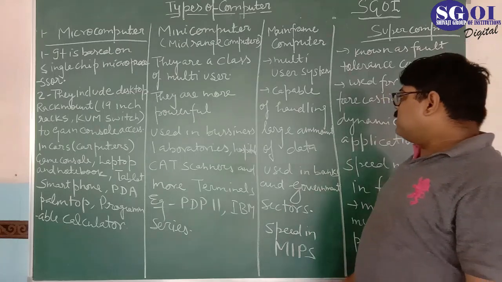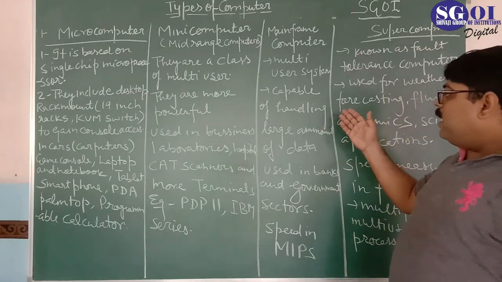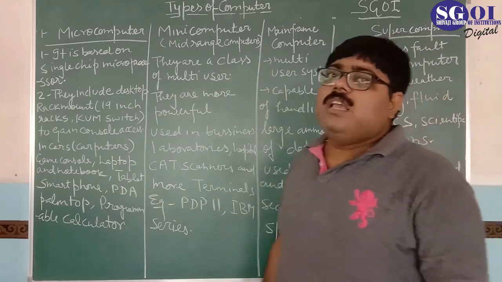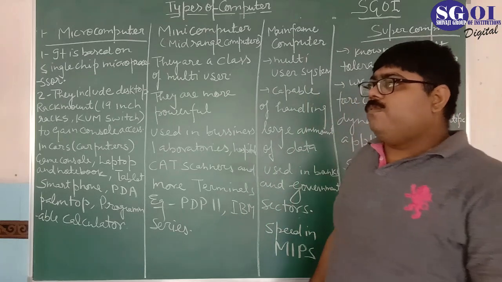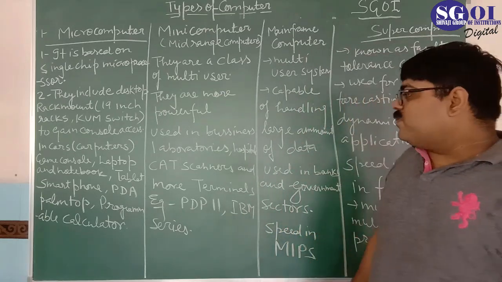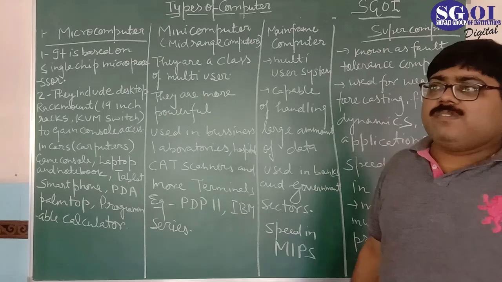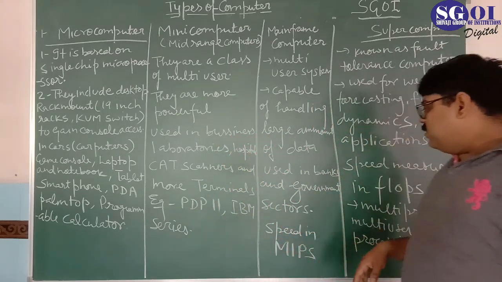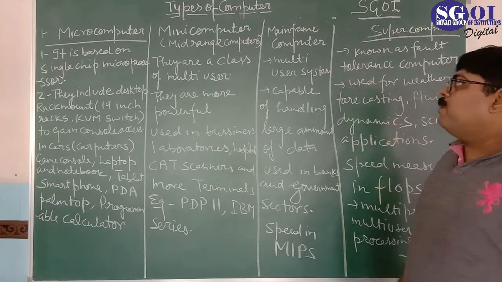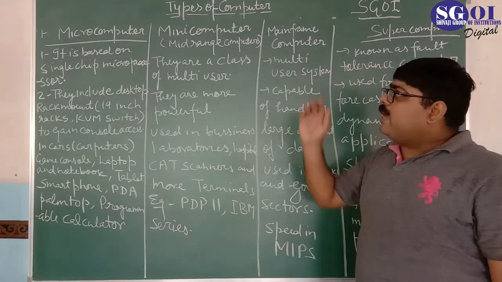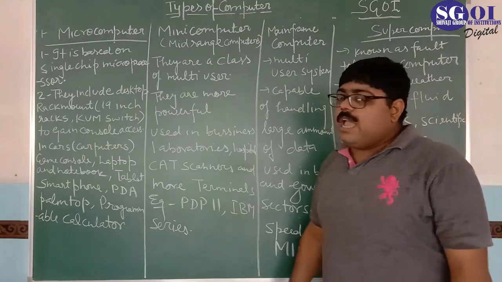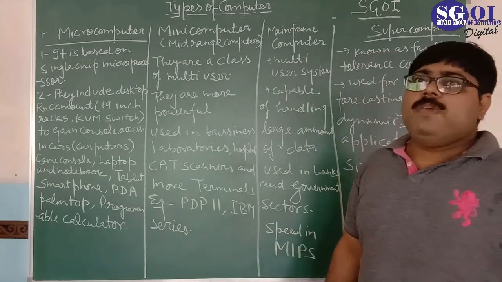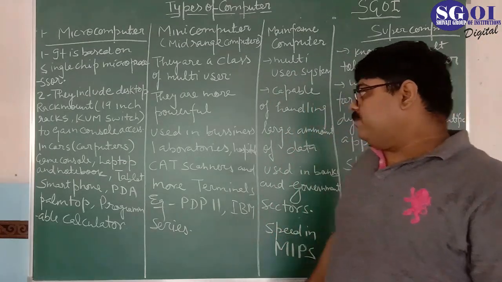So it is a multi-programming system also. They are capable of handling large amounts of data, and they are used in banks, in government sectors, and where there is a requirement of a server, they are used as a server in hospitals and in the banks. The speed of a mainframe computer is better than microcomputers and mini computers, and we measure the speed of mainframe computers in MIPS, meaning million instructions per second.